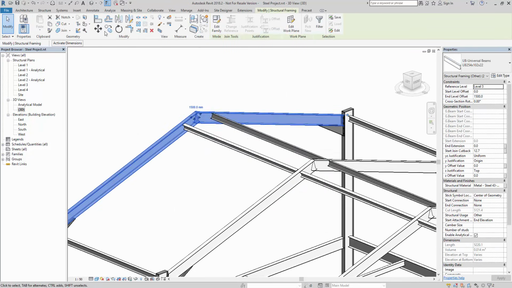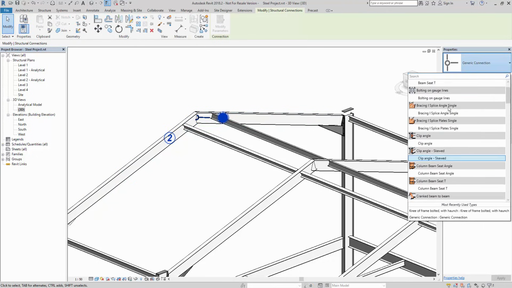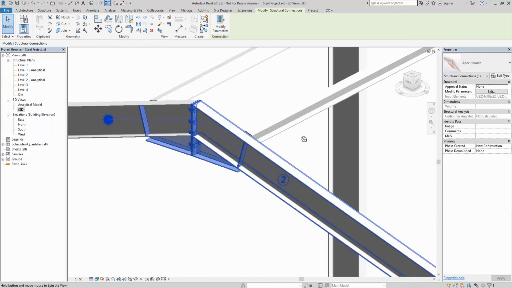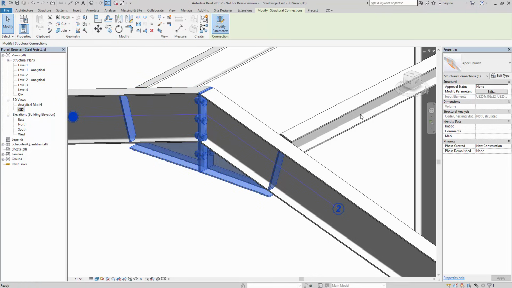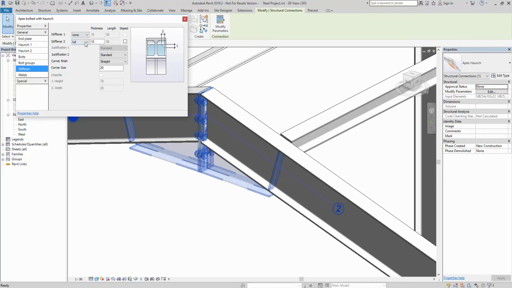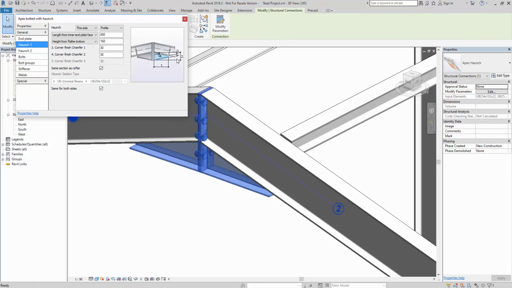Next connection is the apex. Let's have a look at structure, connection. This one should be top of the list, so it's an apex haunch. Again, orbit that round. I'm not overly convinced by this one either, so I'm going to make some changes to it. First things first, I'm not requiring any stiffeners, so I'll take them off left and right. We have a look at just the general properties of the haunch, so you can see that we've got distances here for 1 and 2. I'm just going to change the height of 2 to 75, so that takes that back up to there.